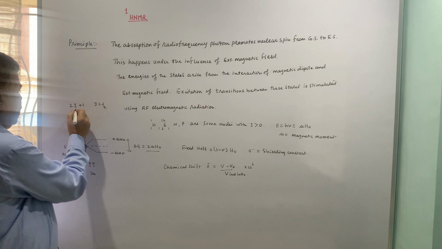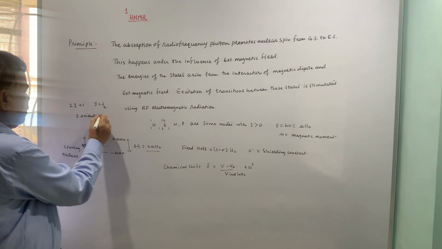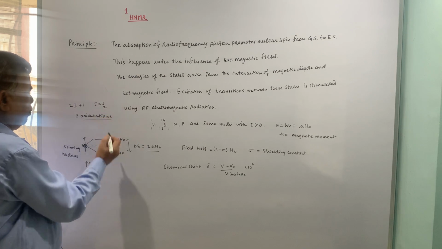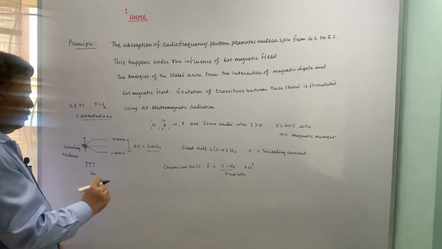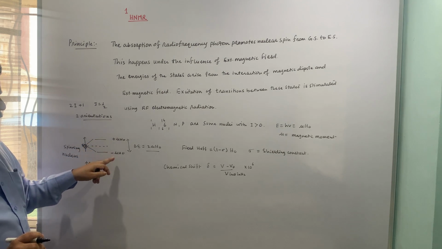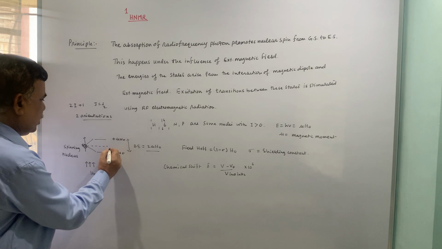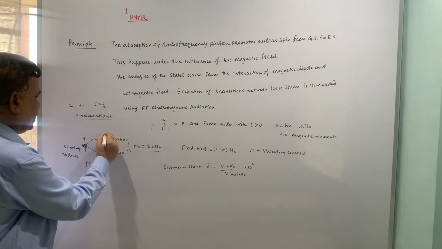So, there will be two orientations. One aligns parallel to the applied magnetic field, the other one is anti-parallel, and you can even show the nuclear spin states if you want.